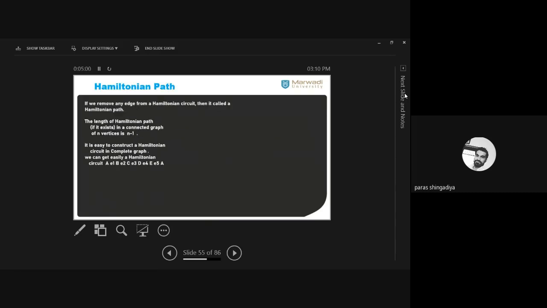And then Hamiltonian paths. If you remove any edge from a cycle, just delete one edge from the Hamiltonian cycle, now this closed walk converts to an open walk, and this open walk is known as a Hamiltonian path, which includes every vertex of the graph G. Starting and ending are different, but it includes every vertex of the graph G. So this path is called the Hamiltonian path. Clear?